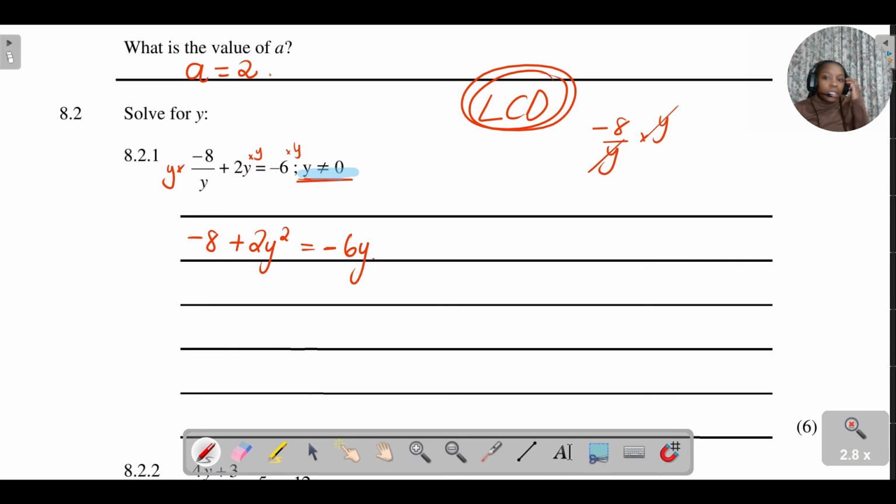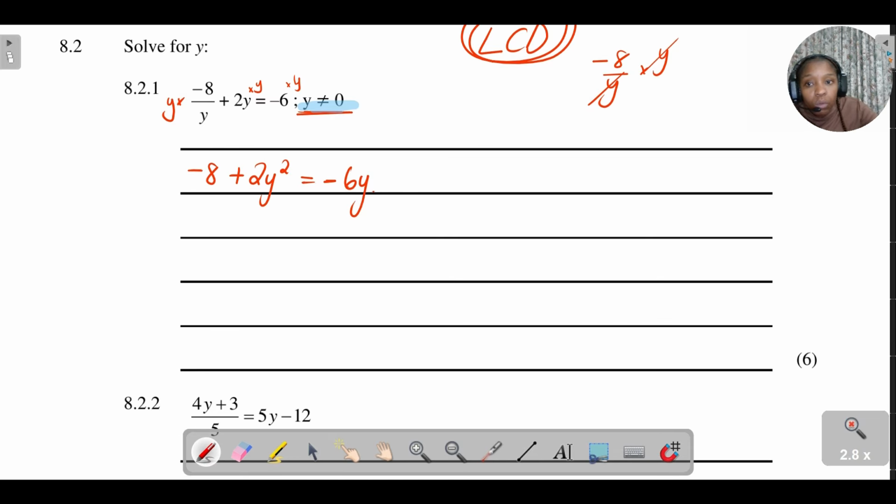From there, it becomes a simple equation that we can solve for y. What I always do is move all of the terms to one side. So I'm going to put them in proper order: positive 2y squared, and then the negative 6y is going to go to the left-hand side, and it's going to be positive 6y.